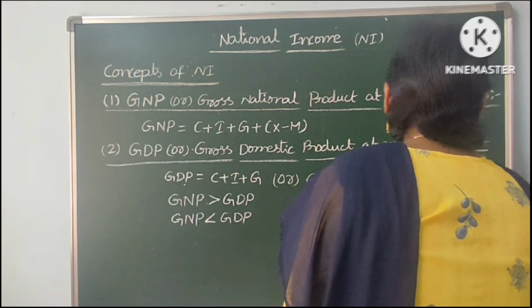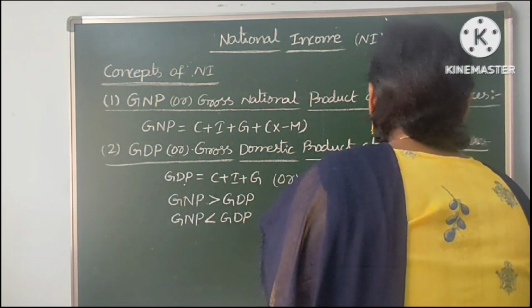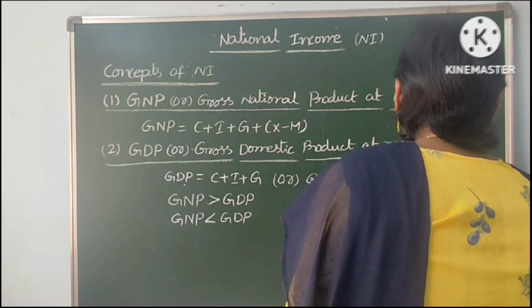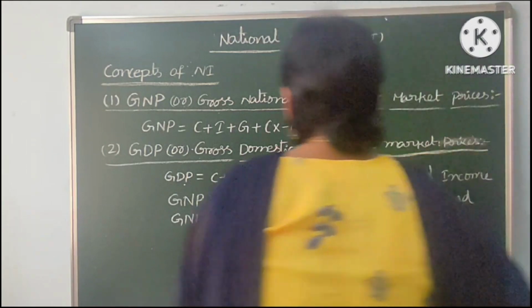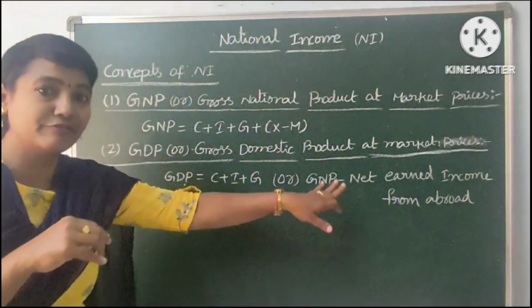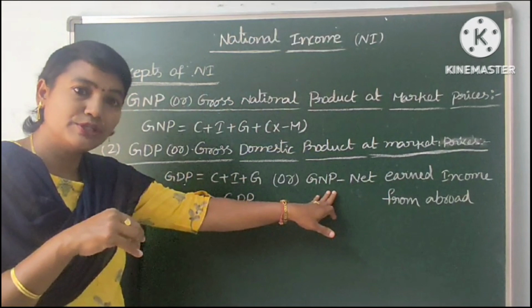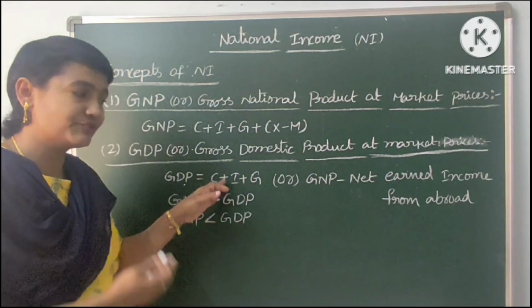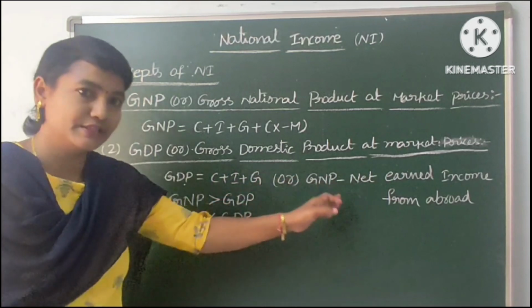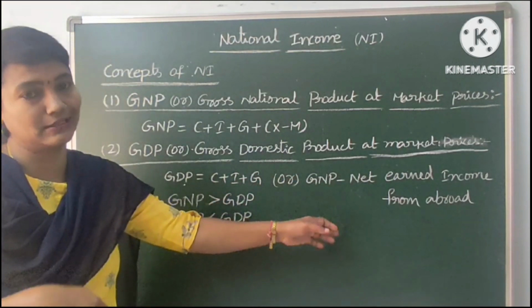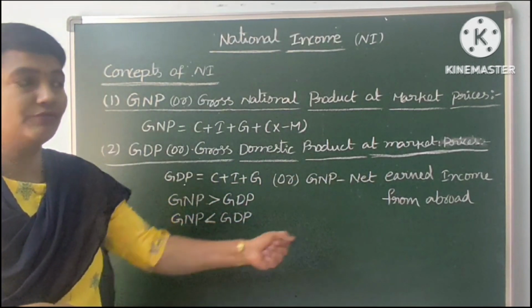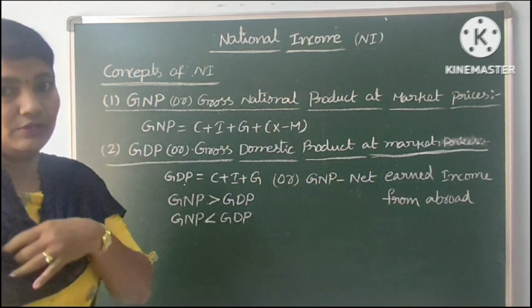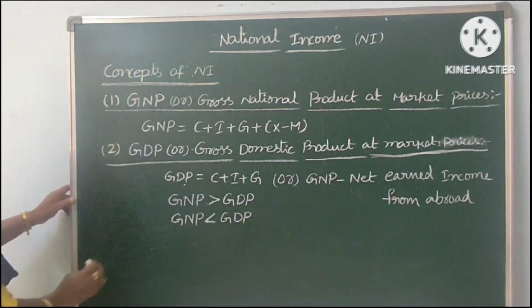So we deduct net income from abroad from GNP, then we get GDP. Either this formula or the earlier formula is useful for calculation of the GDP. Now we are going to start one more concept.